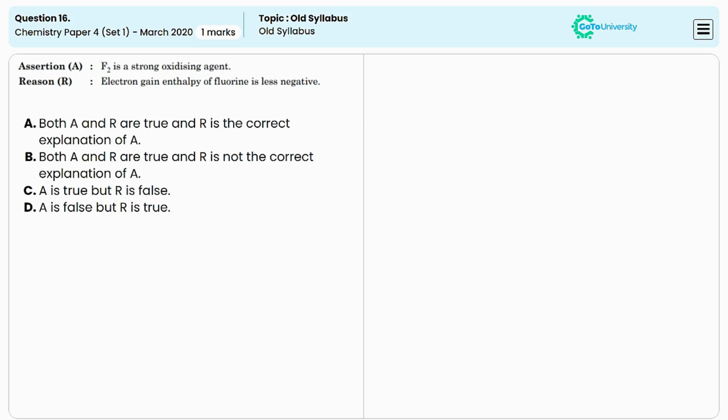Two different statements are given in this question. We have to choose the correct option based on the given two statements. In the first statement, it is given fluorine is a strong oxidizing agent.